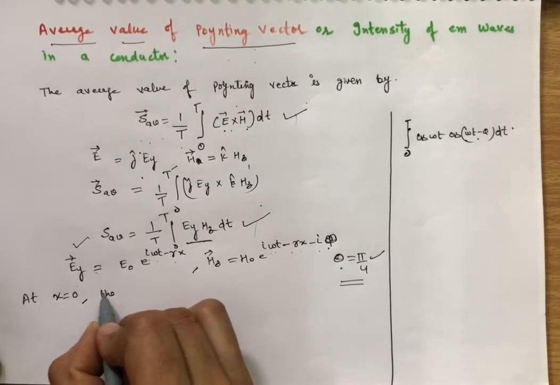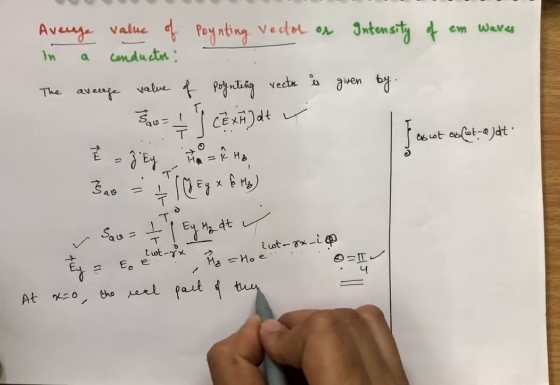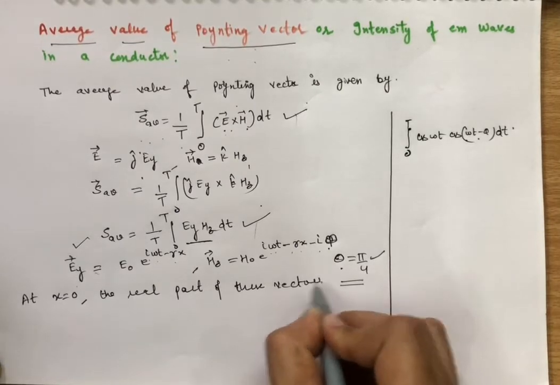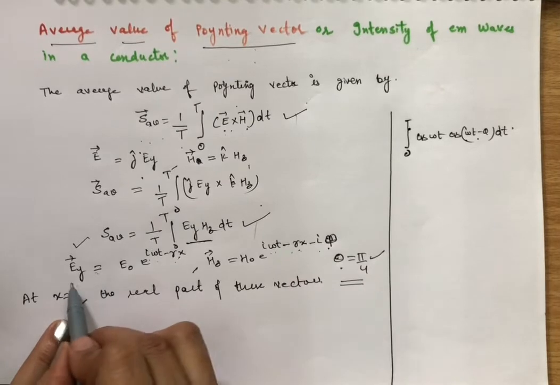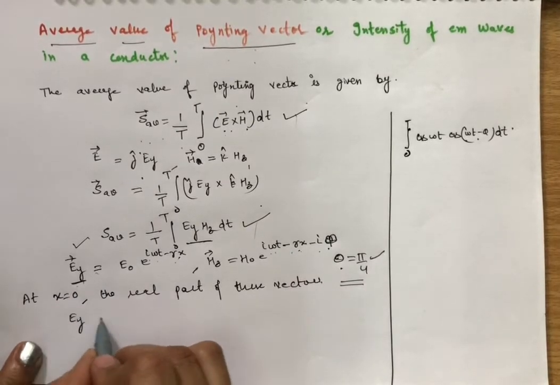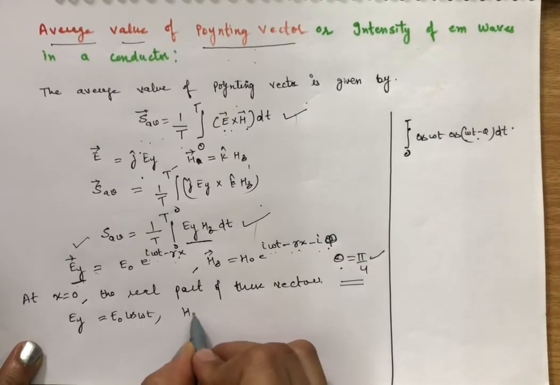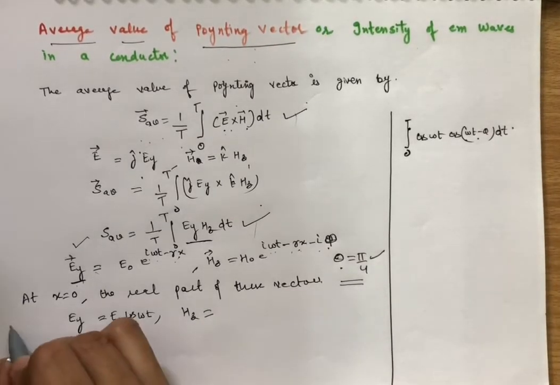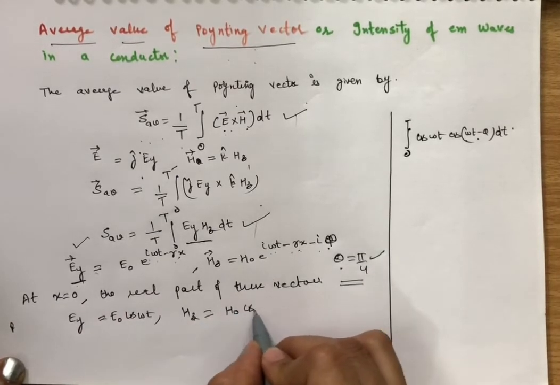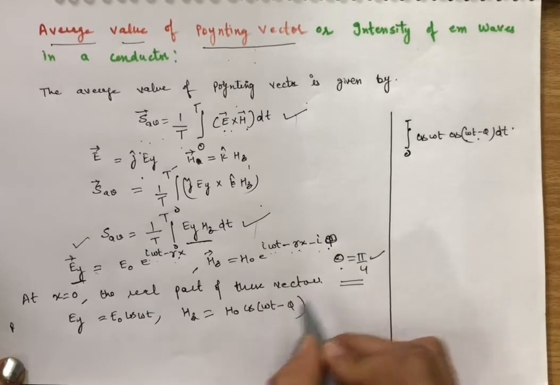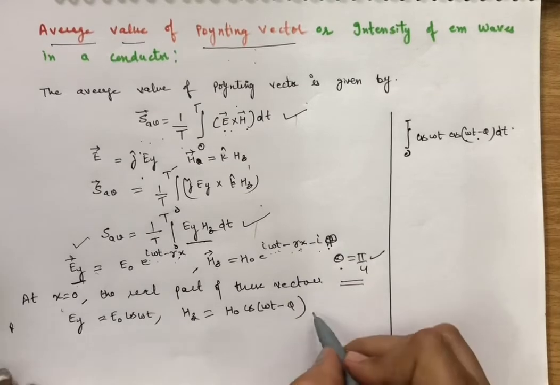Then the real part of Ey is equal to E naught cos omega t, and similarly the real part of Hz is equal to H naught cos (omega t minus phi), because x is equal to 0.